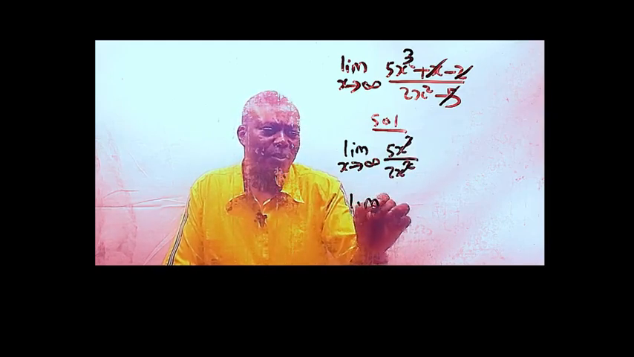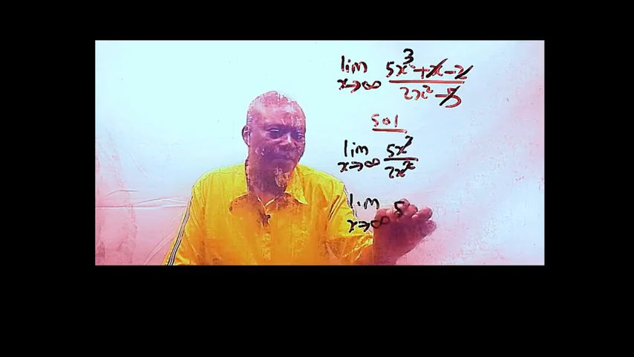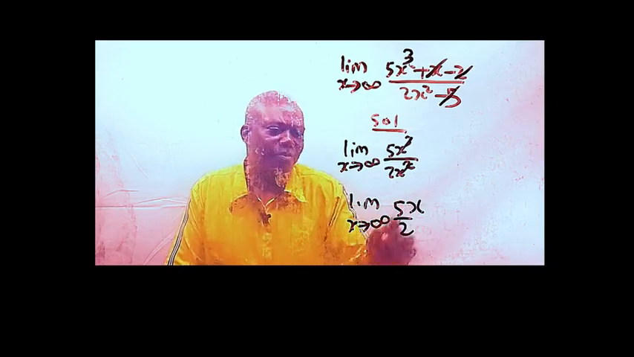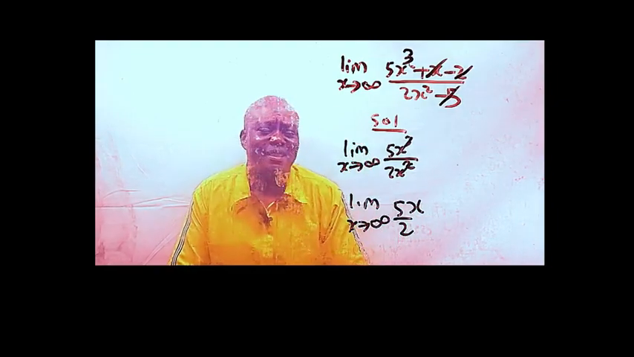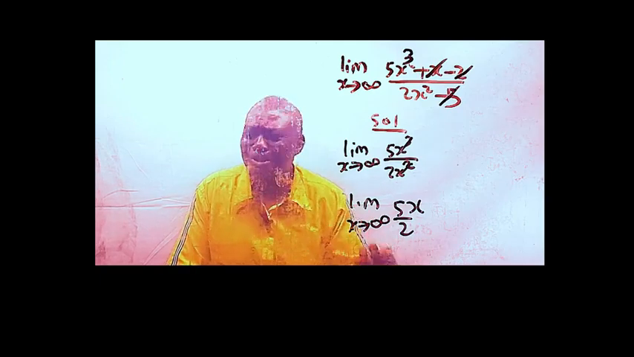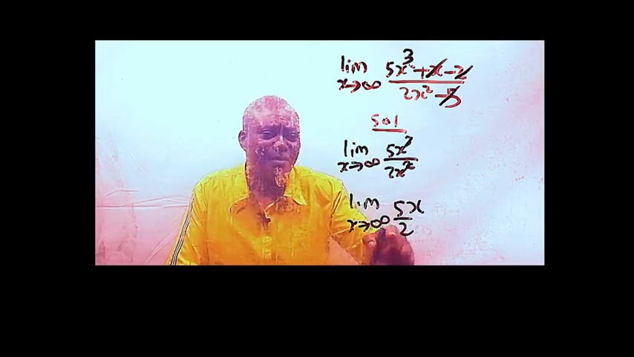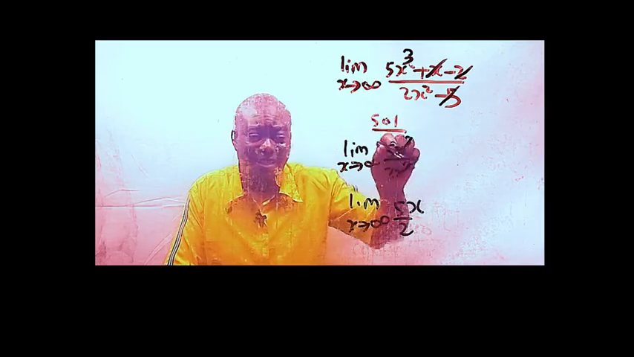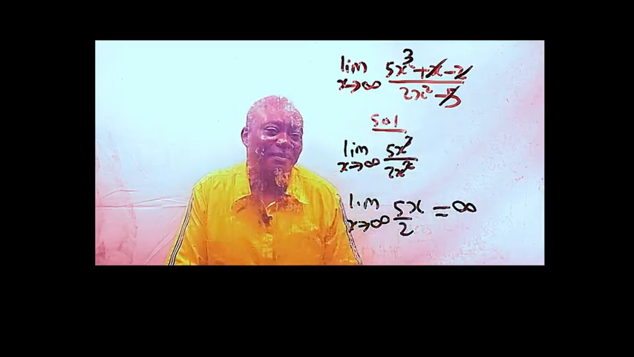So the function will now become, as x tends to infinity, 5x over 2. So as x becomes so large, let's say 30 billion or 30 trillion, and you multiply by 5 over 2, that means it will be bigger than what you imagine. That means it will still tend to infinity.